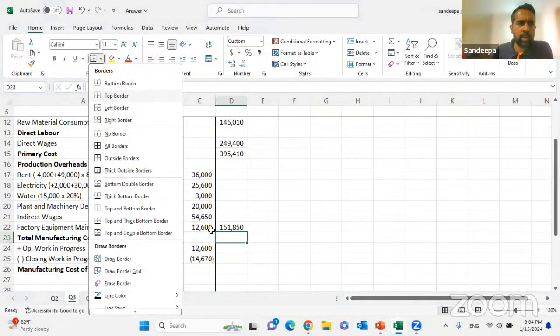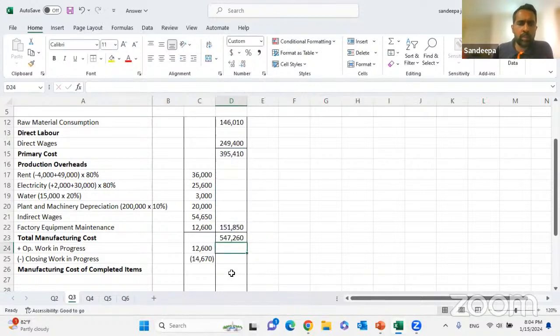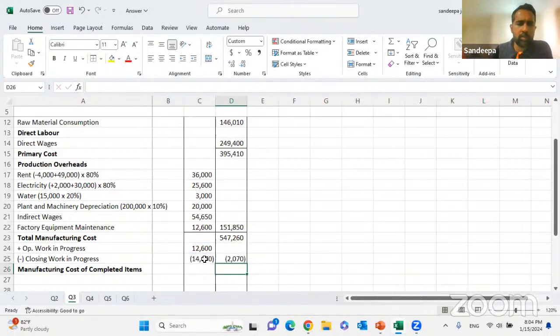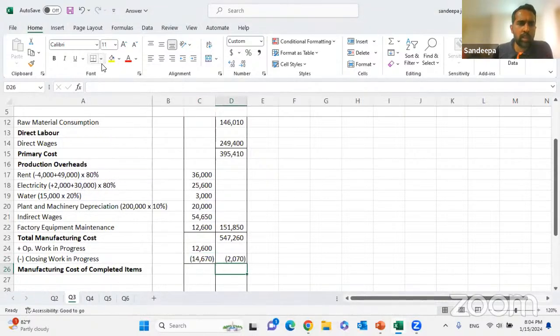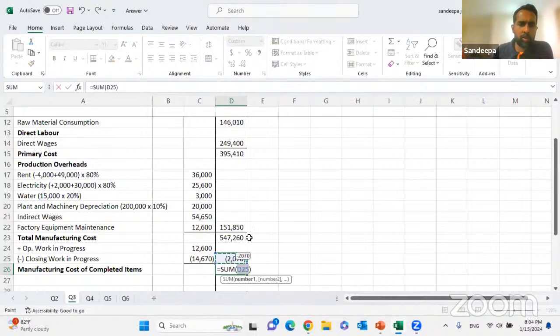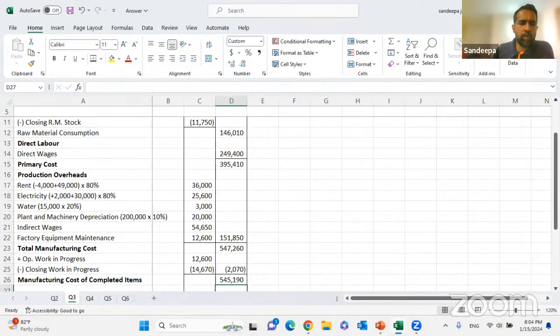Thus I can calculate the total manufacturing cost, 157,260. Then we do the work in progress adjustment, which is minus. So the total manufacturing cost came to 154,190.